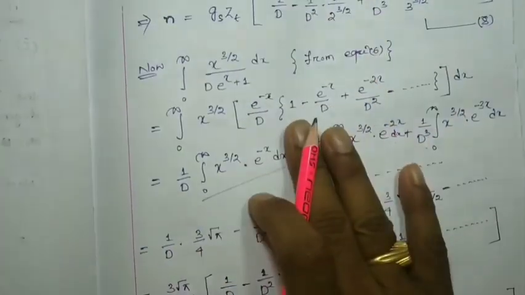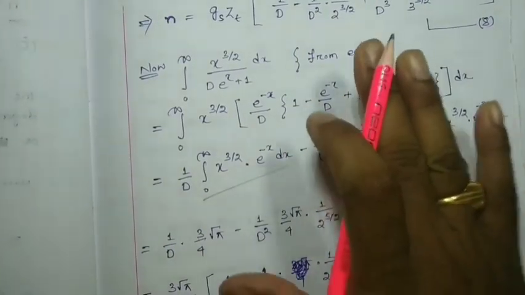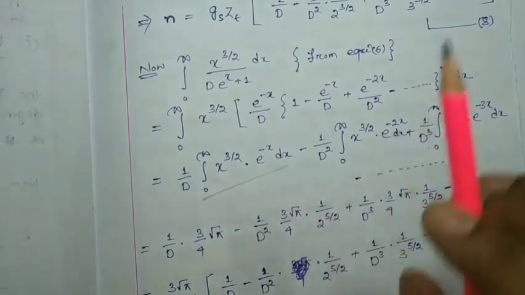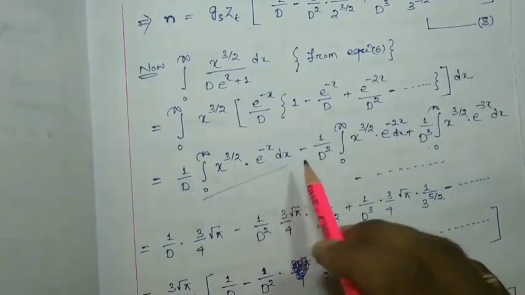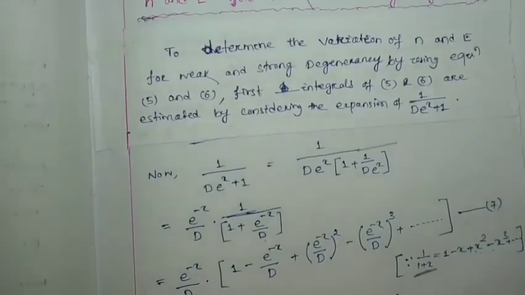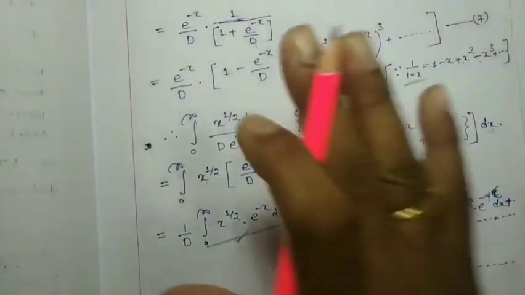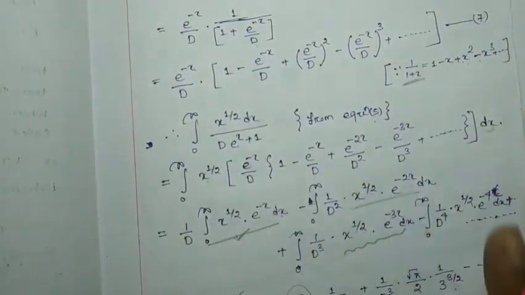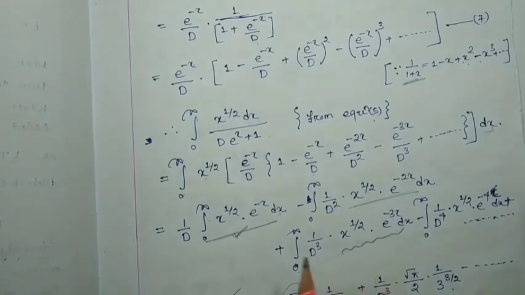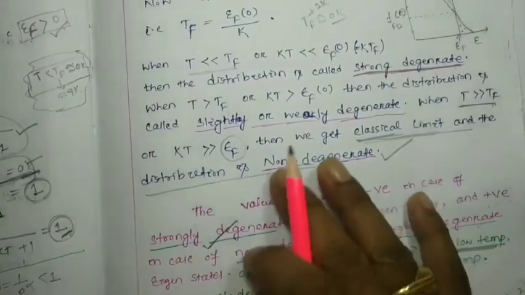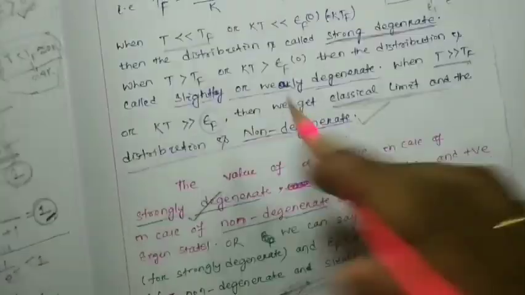Here all the steps you have to write. Maybe you can omit, but I suggest that you don't omit the steps. You will be confused in your exam. And here all the steps you have to write. And this whole page, no need to write in the exam.